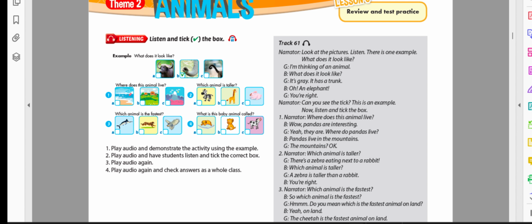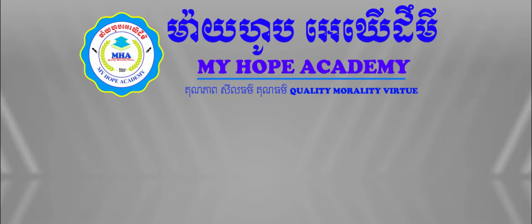4. What is this baby animal called? Oh, look! A cow and her baby. Yes, they're cute. What is a baby cow called? A baby cow is called a calf. A calf? Got it. Now listen again.